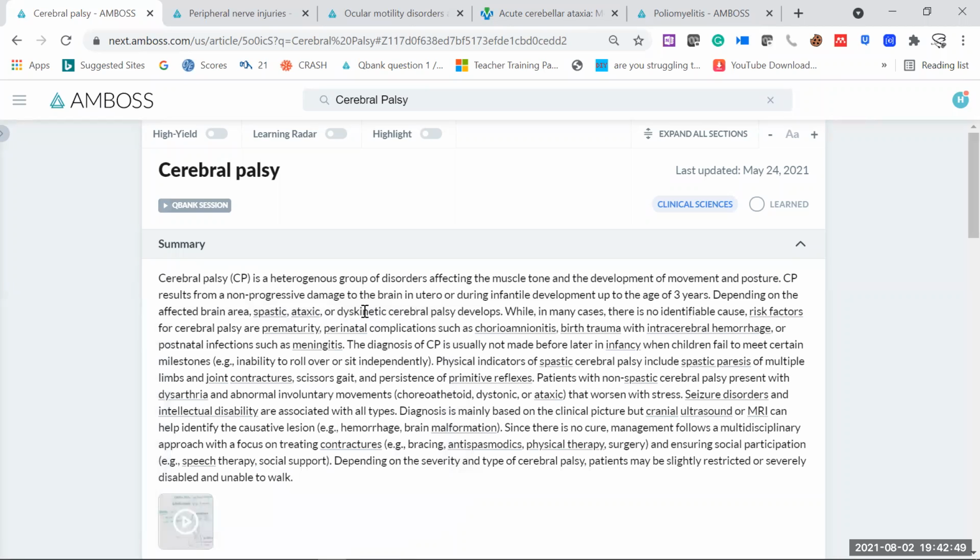And dyskinetic, of course, means that kinesia means movement. So there is some difficulty in movement. So that term is called dyskinetic cerebral palsy. These are some typical types of cerebral palsy.